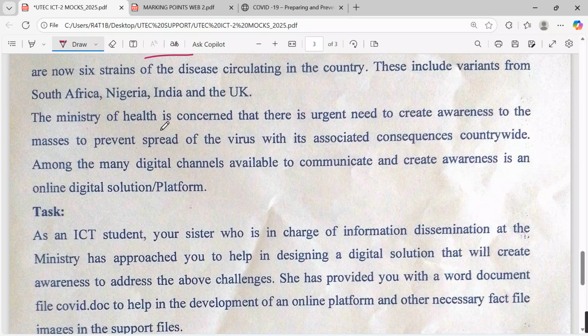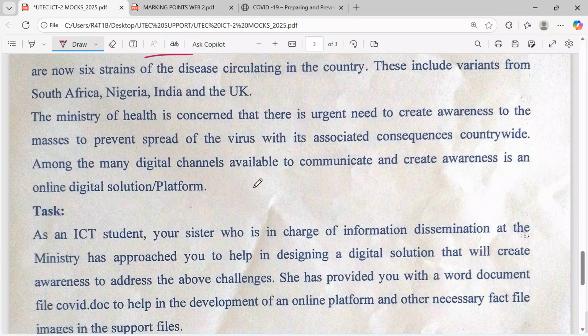The Ministry of Health is concerned that there is urgent need to create awareness to the masses to prevent spread of the virus, with its associated consequences countrywide. Among the many digital channels available to communicate and create awareness is an online digital solution or platform.